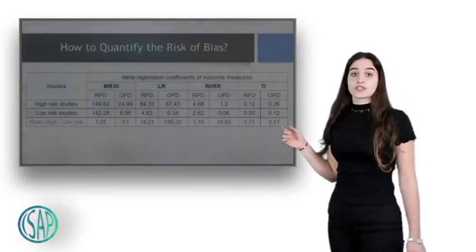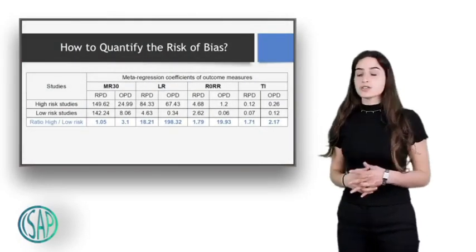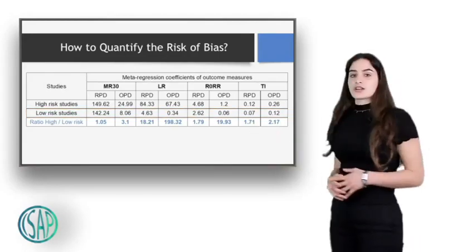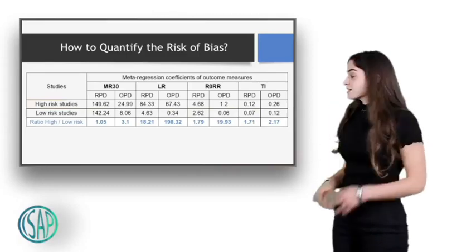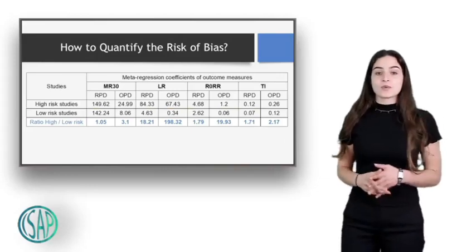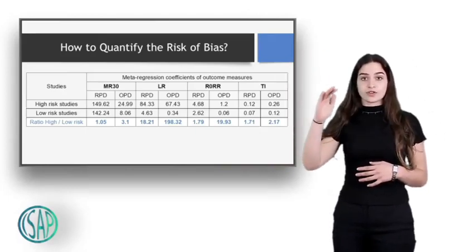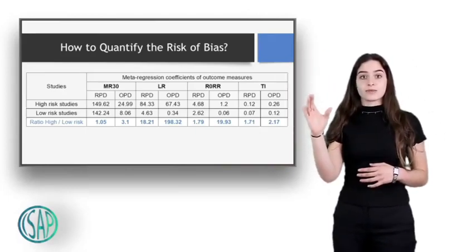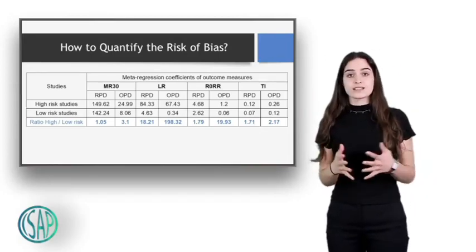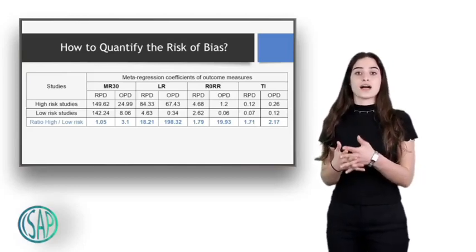So going back to the low risk of bias studies, if we pool the data and perform the meta-regression equation, this is the coefficient that we find. Likewise, if we perform the meta-regression equation for the high risk of bias studies, this is the coefficient that we get. Now, in order to quantify the risk of bias, we have to divide the coefficient of the high risk studies by the coefficient of the low risk studies. And if that number is more than 1, that means the coefficient of the high risk studies is greater than the coefficient of the low risk studies. Therefore, our results would be wrong if we include the high risk of bias studies.